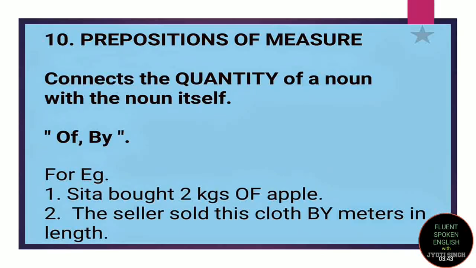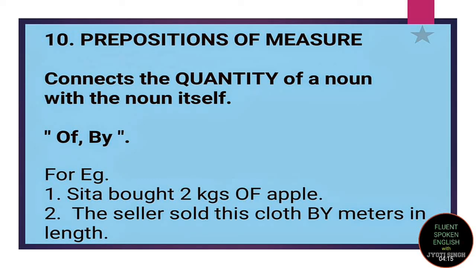The last preposition is prepositions of measure, which tells you about the quantity of a noun within the noun itself. And the commonly used prepositions of measure are of or by. For example, Sita bought 2 kgs of apple, right? So here it is telling you about the quantity of noun. Apple is a noun, right? So Sita bought 2 kgs of apple. So how many, how much, what was the quantity of apple? 2 kgs of apple. So it is telling you about the quantity of a noun.